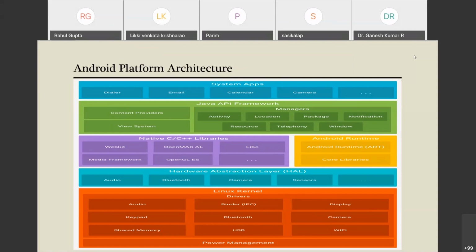For example, if you want to do some 2D or 3D graphic drawing, your Java OpenGL API calls the OpenGL library of C and C++ and executes all those functionalities from that library. Such libraries which are written in C and C++ and available to the stack of the Android platform are termed native C and C++ libraries. Some of the libraries mentioned here are WebKit, OpenMAX AL, libc, Media Framework, and OpenGL ES that I have already told you. So these are the kinds of libraries.